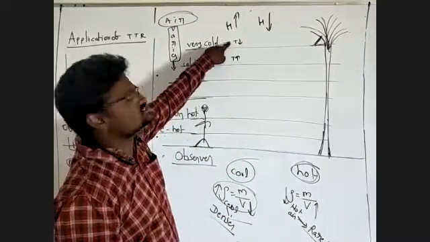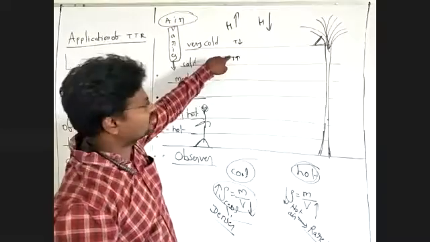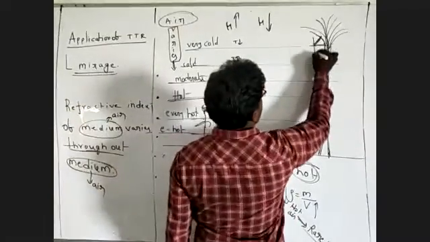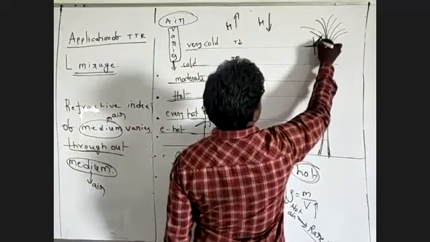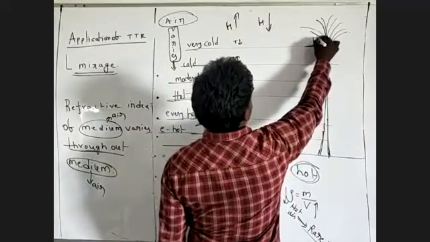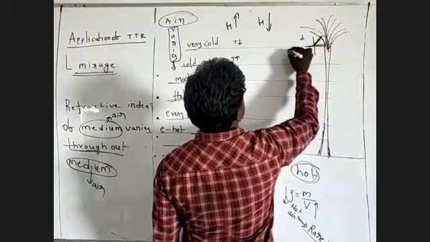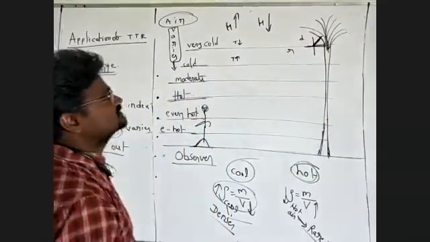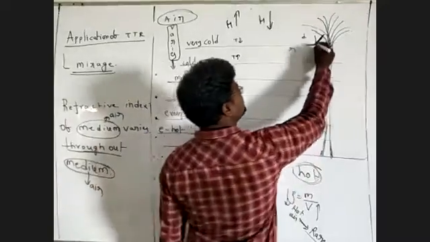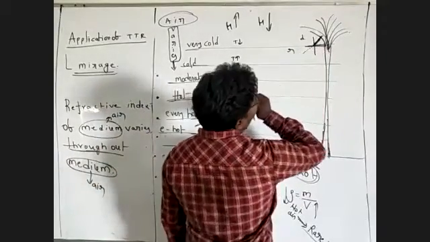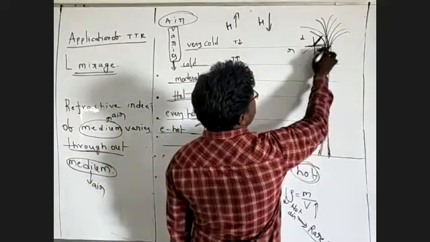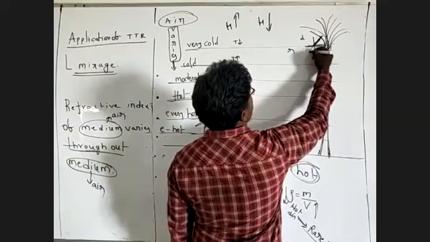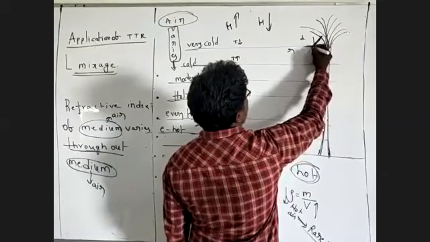This layer acts as a denser medium. This layer acts as a rarer medium. Now, light travels from denser medium to rarer medium. This is the actual direction of the ray. This is the normal. The ray bends away from the normal.